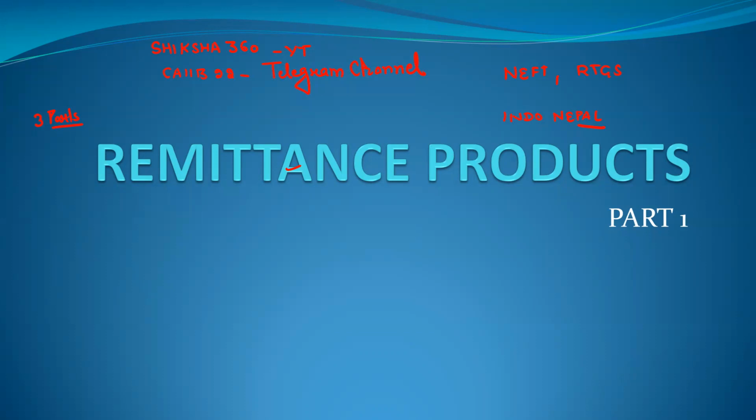RTGS we have to discuss in detail, and after that we have to discuss ECS also. The next one is NACH. So we have to discuss all these terms. After that we have to discuss the Aadhaar enabled payment system and the Bharat Bill Payment System. This we will try to cover in 3 to 4 sessions. So now let's start our today's session.